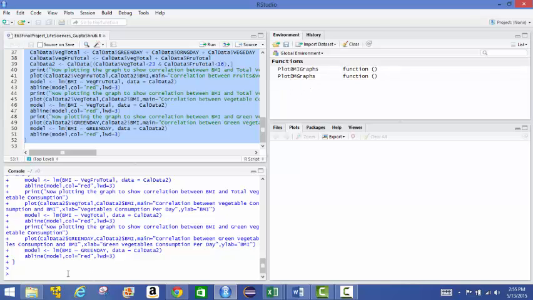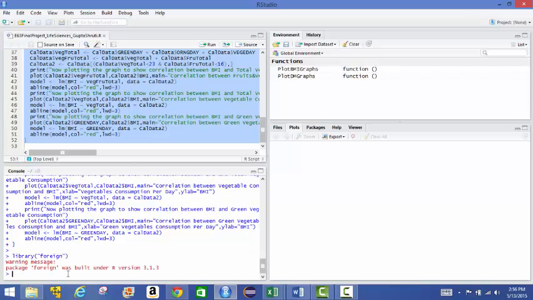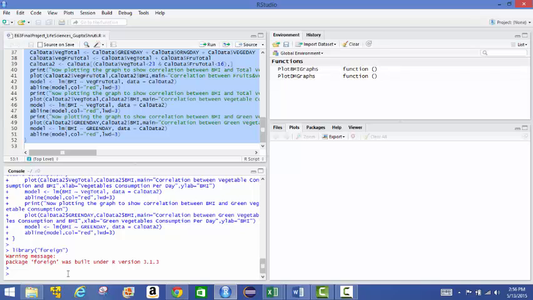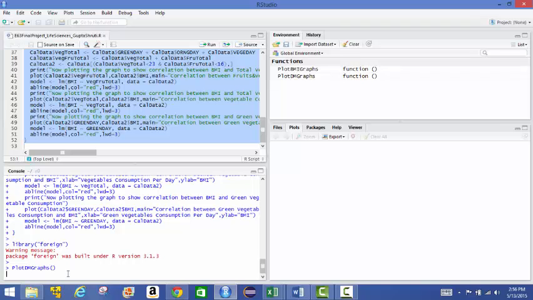We also have to load the foreign package, so we'll do that first. Okay, and now we'll call our function plot DM graphs.